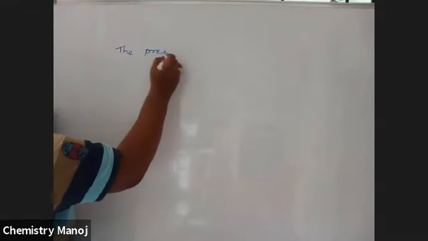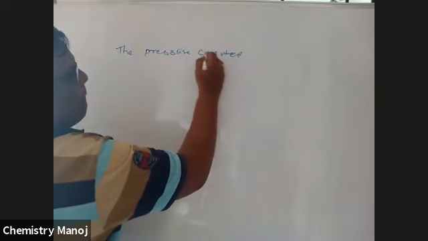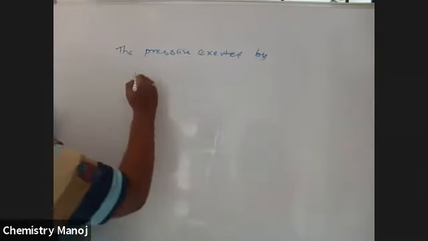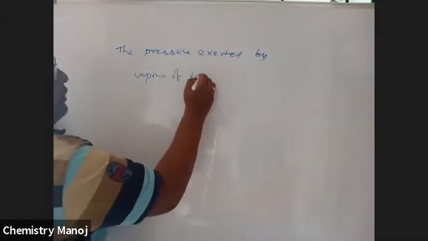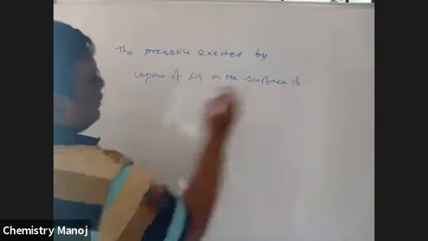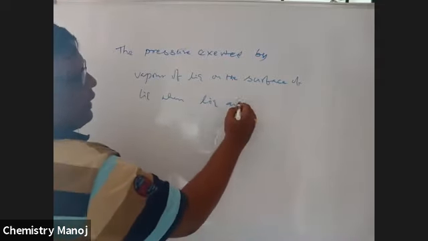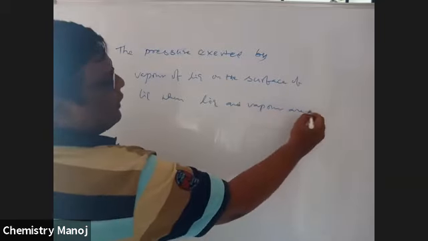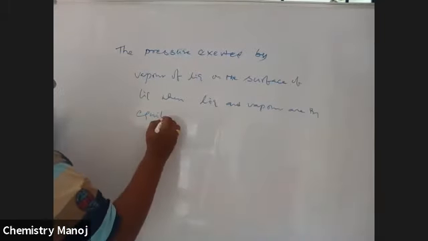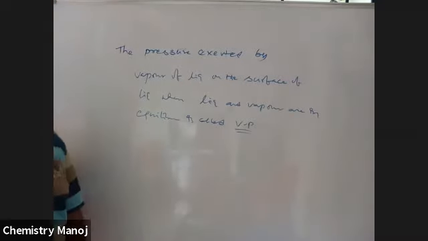Vapor pressure is nothing but the pressure exerted by the vapor of a liquid on the surface of the liquid when liquid and vapor are in equilibrium.